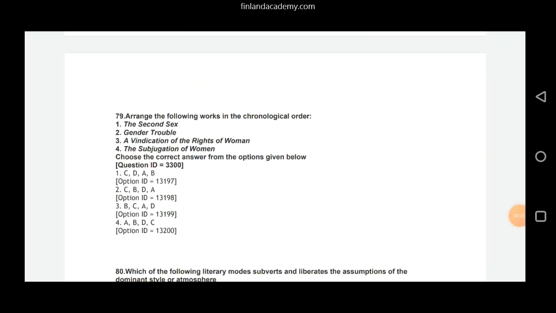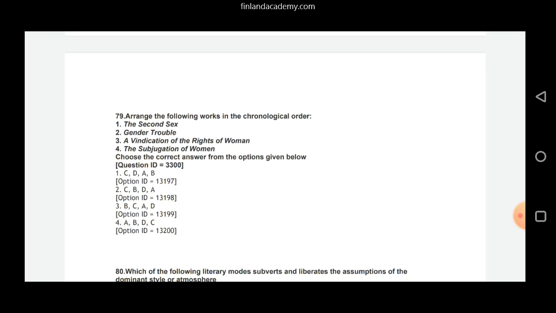Question number 79. Arrange the following works in the chronological order. Option 1, The Second Sex by Simone de Beauvoir, published in 1949. Then we have Gender Trouble by another feminist writer called Judith Butler, published in 1990. Then we have option 3, A Vindication of the Rights of Women by Mary Wollstonecraft, published in 1792. And then we have option 4, The Subjection of Women by John Stuart Mill and Harriet Taylor Mill, published in 1869.